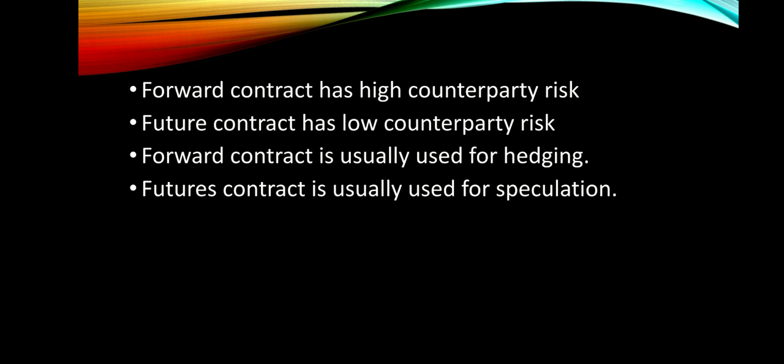While looking into forward contract, I said both Mr. X and farmer entered into the contract because they wanted to reduce their risk. Therefore, forward contract can be used mainly for reducing the risk, so it is hedging. On the other hand, future contract is usually used for speculation. The investors, based on the price movements, make speculations and enter into future contract so that they can increase their profit. So these are the differences between forward and future contracts.